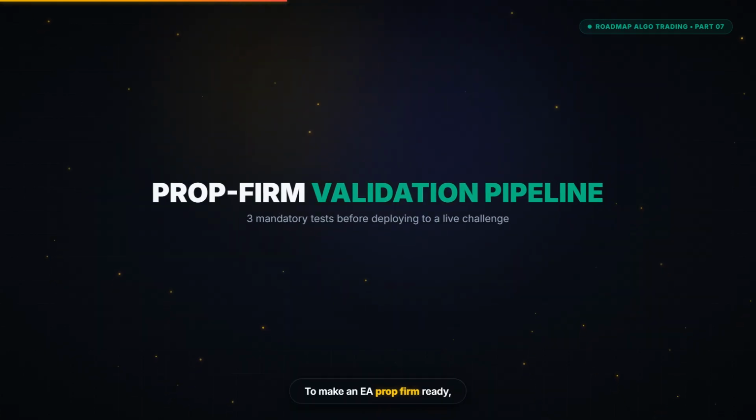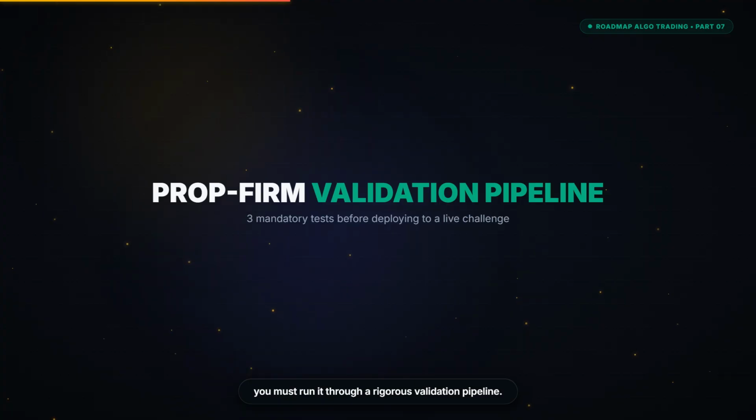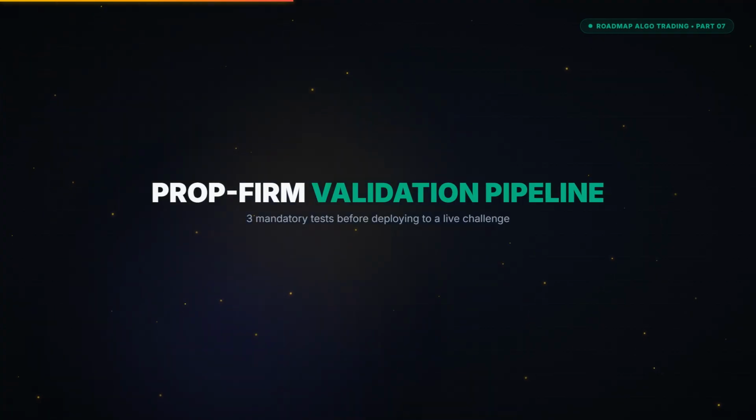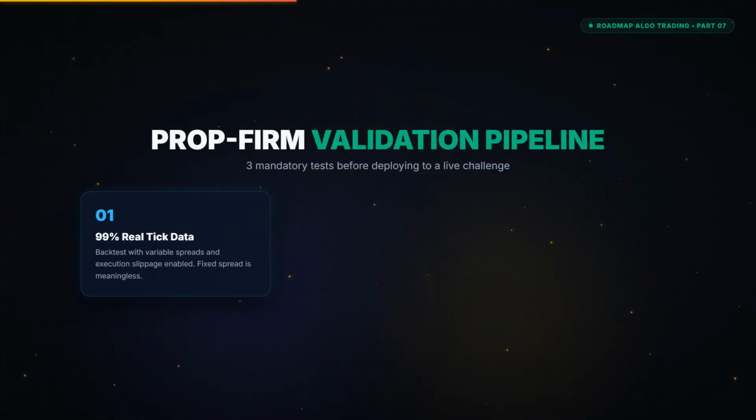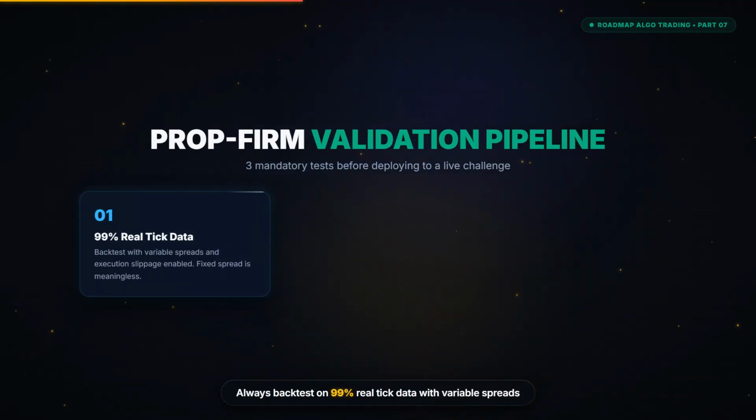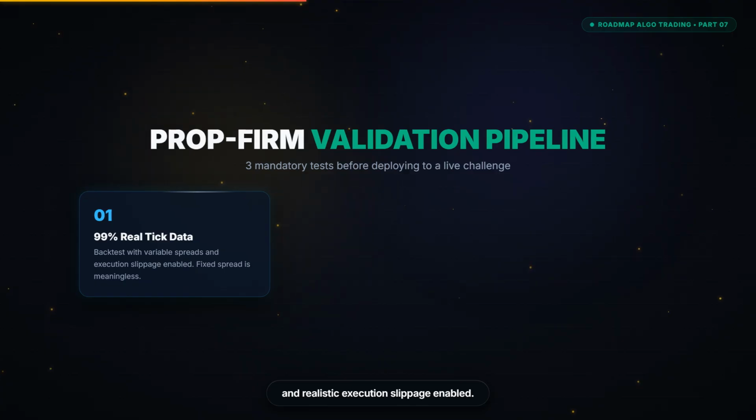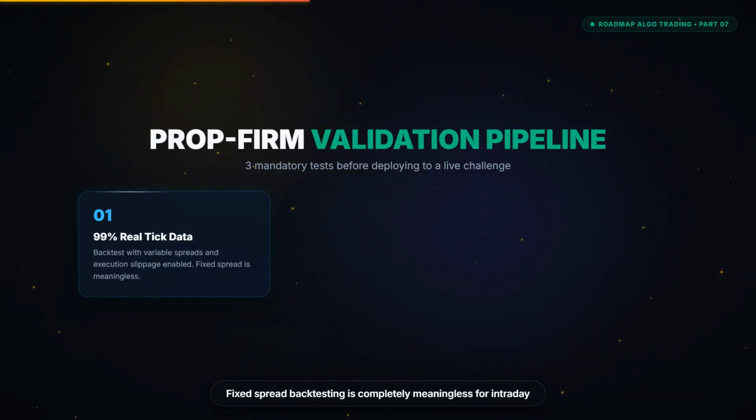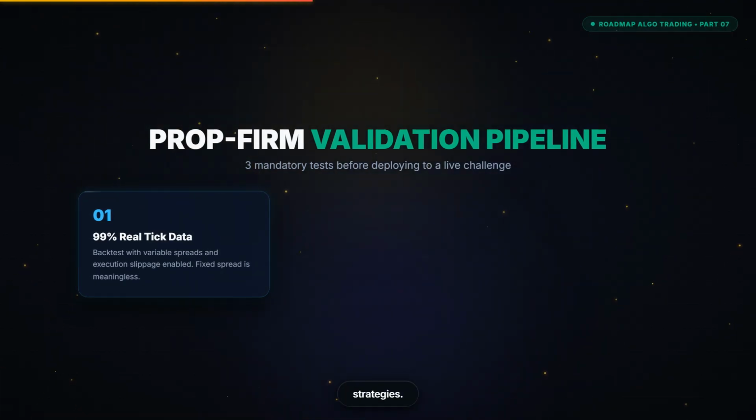To make an EA prop firm ready, you must run it through a rigorous validation pipeline. First, tick data quality. Always backtest on 99% real tick data with variable spreads and realistic execution slippage enabled. Fixed spread backtesting is completely meaningless for intraday strategies.